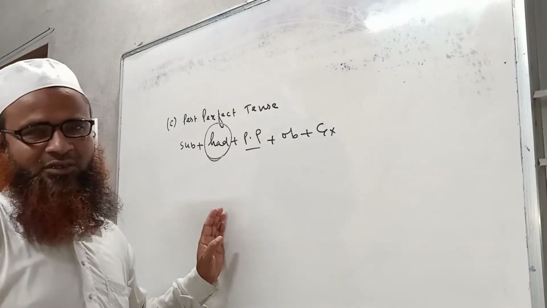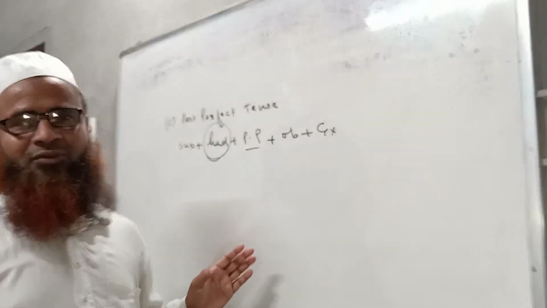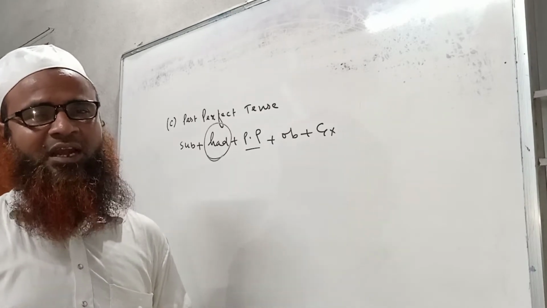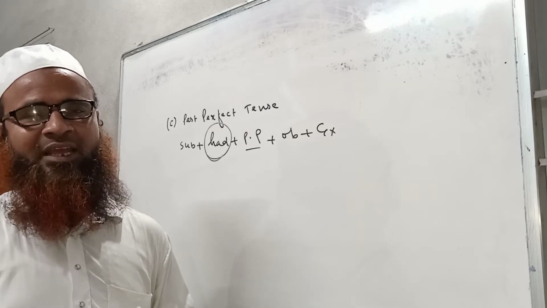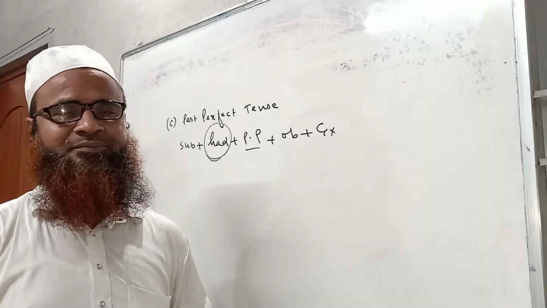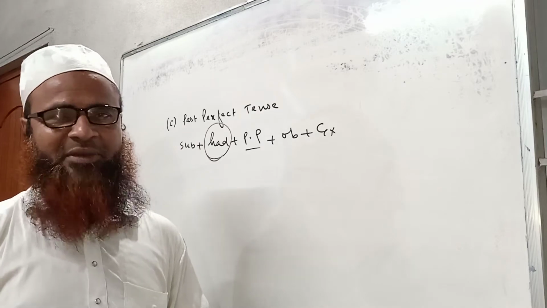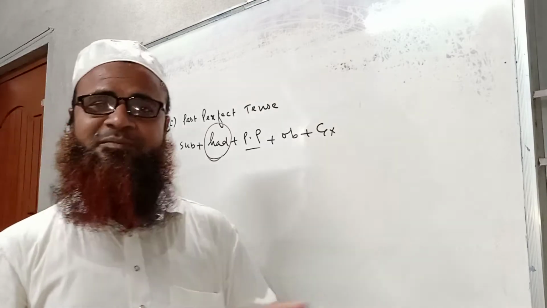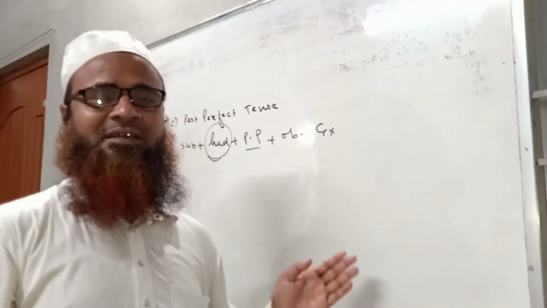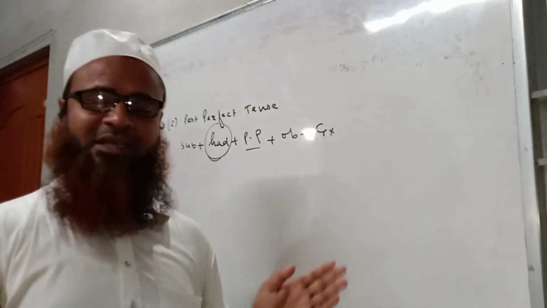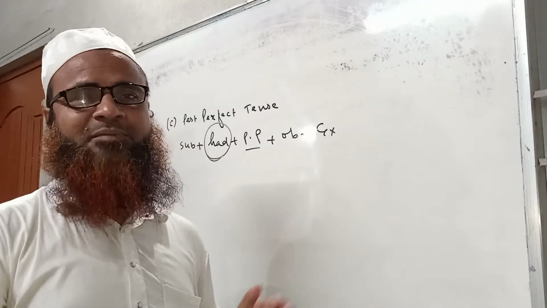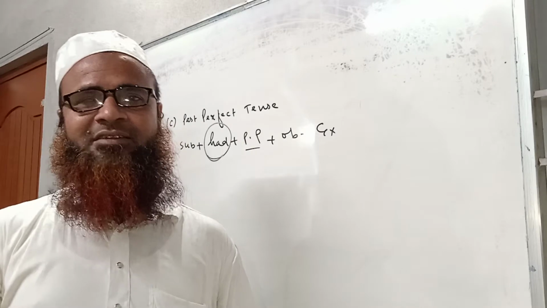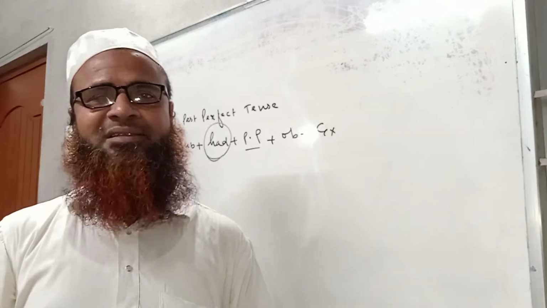In this tense also, two actions happened or occurred in the past time at two different times. Two actions happening in the past, one takes place before another. Then the action that takes place before the other should be expressed in past perfect tense, and the action that takes place later should be expressed in past indefinite tense.